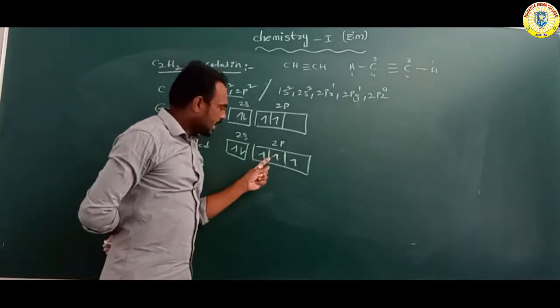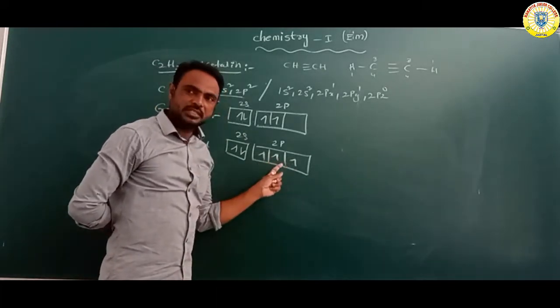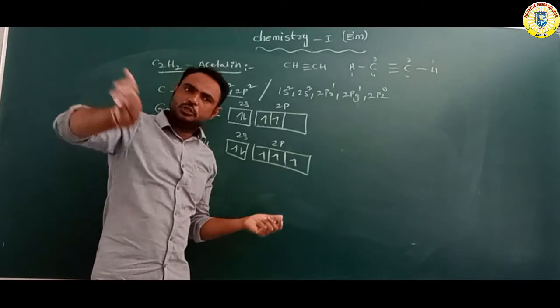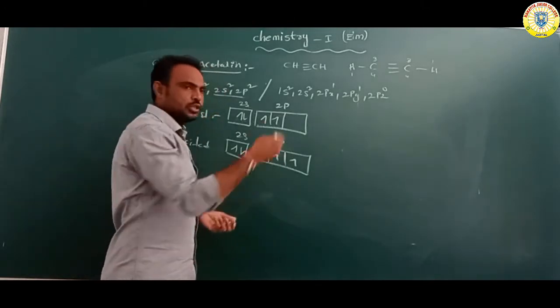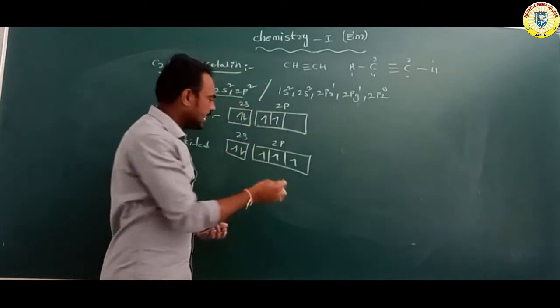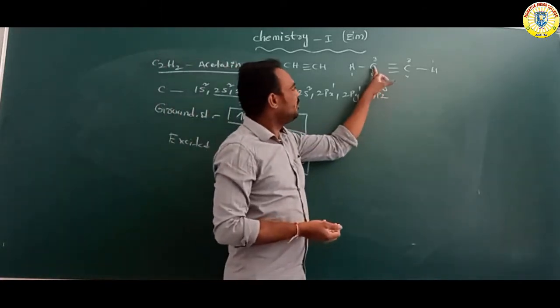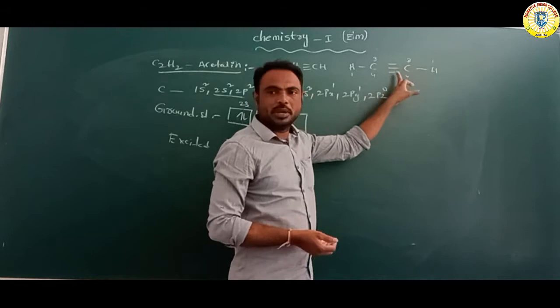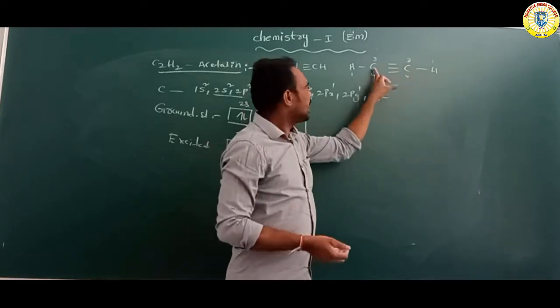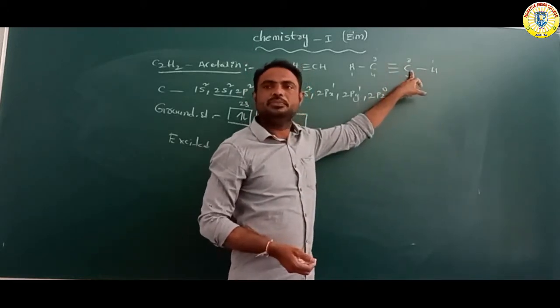How many single electrons remain? 3 single electrons, and the other carbon also has 3. The 3 single electrons are bonded with this carbon. So between carbon and carbon, how many bonds? 3 bonds, 3 electrons with 3 electrons forming 3 bonds.